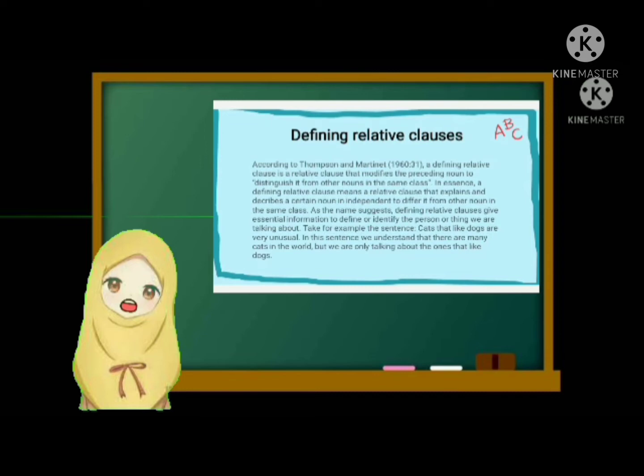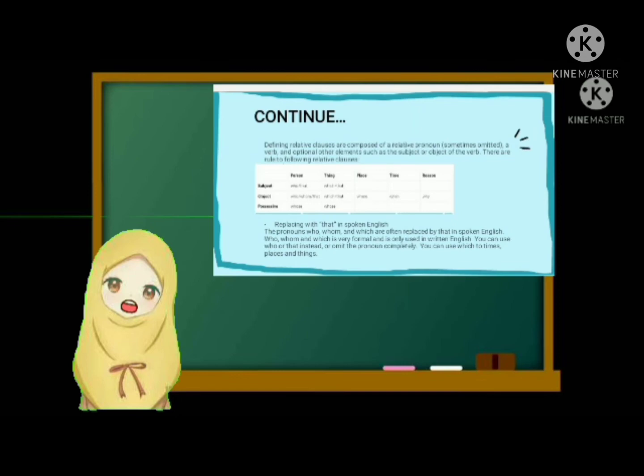As the name suggests, defining relative clauses give essential information to define or identify the person or thing we are talking about. Take for example the sentence, "Cats that like dogs are very unusual." In this sentence, we understand that there are many cats in the world, but we are only talking about the ones that like dogs.